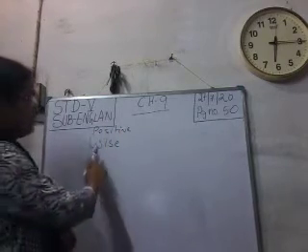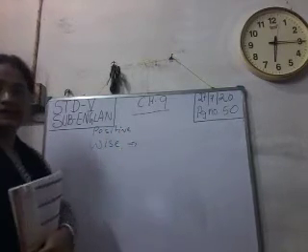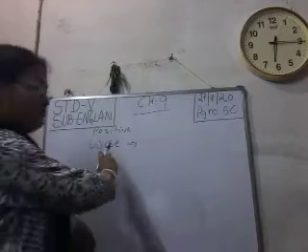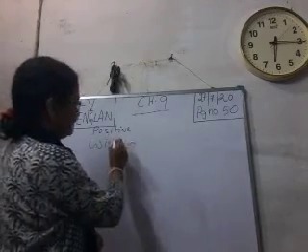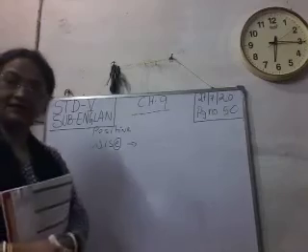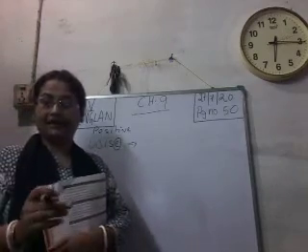So when we are writing the comparative form of wise, as the word ends with E, we will not add ER according to the rule.